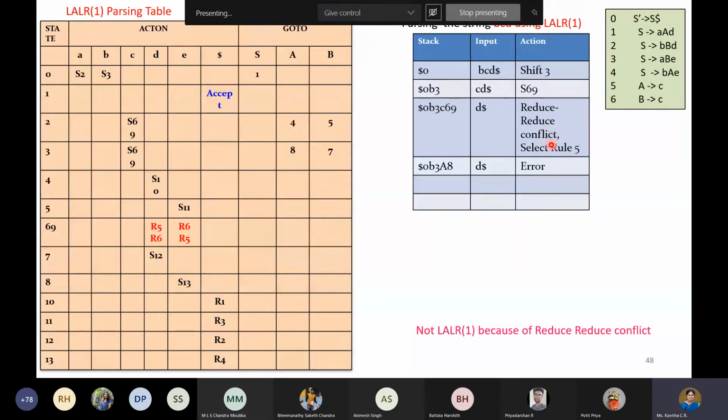The first reason is we got the conflict, right? So we got the conflict, a reduce conflict. And then what we did, we selected rule number 5 because that is occurring before rule number 6. So whichever rule comes first, we have selected that, isn't it?